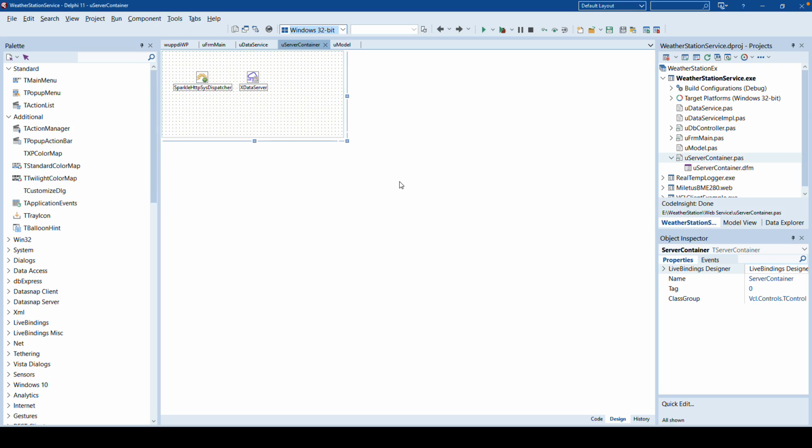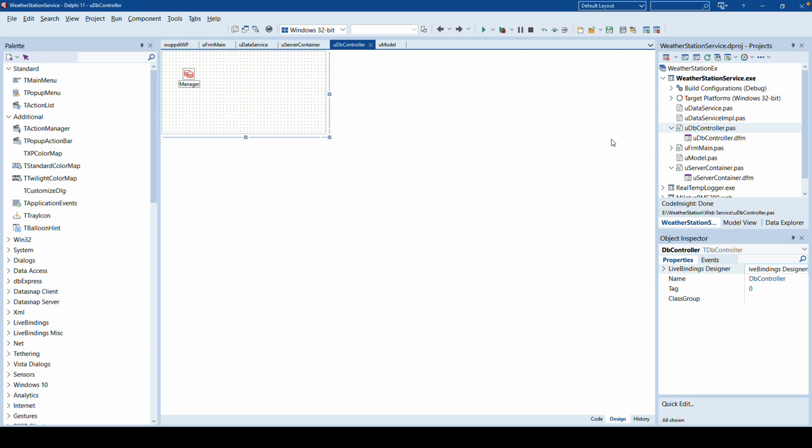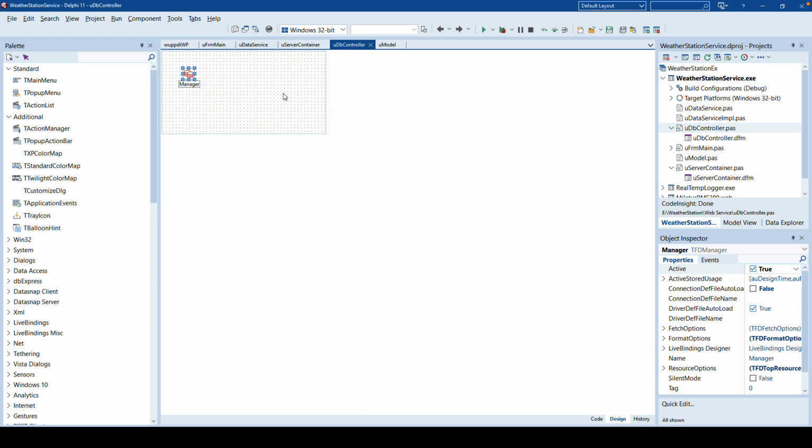So far, I've shown you the representation of the database, I've shown you the service interface, but now we have to bring the two together. We have to link the database to the service result. And for that, I add another data module to my web server project, the XData project, and drop a FireDAC manager, which handles everything that has to do with asynchronicity and requests coming to the web service. So the threading, everything will be handled by the FireDAC manager. Drop this component and you will get the functionality.